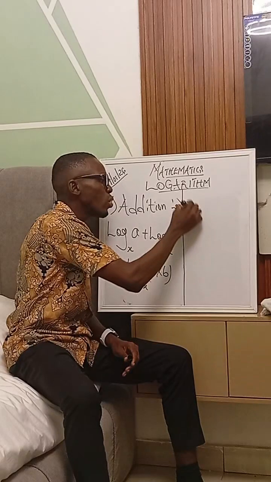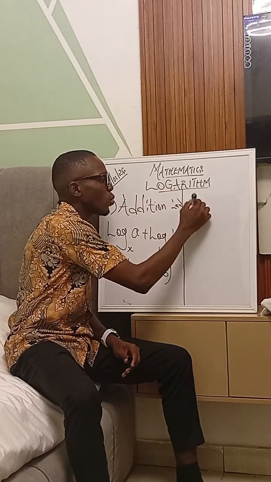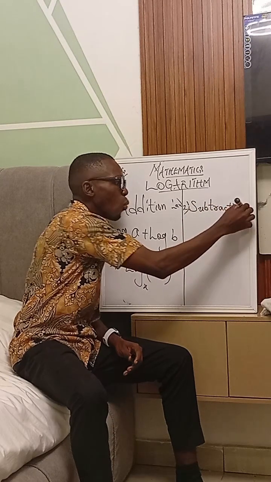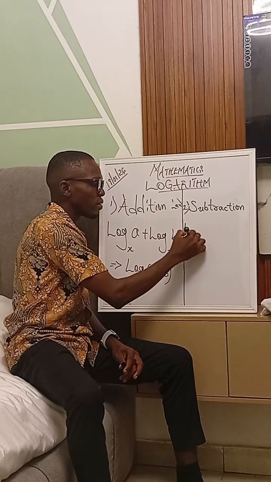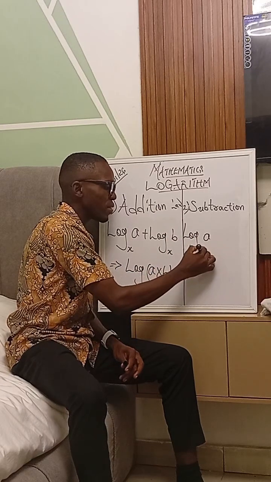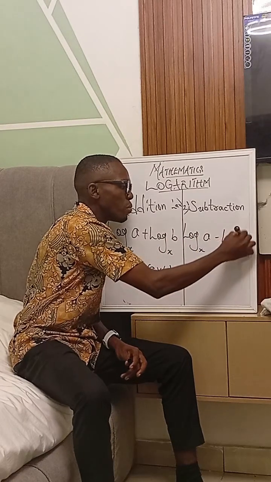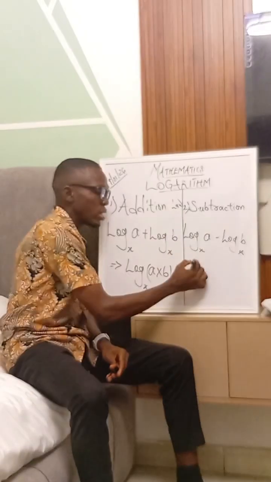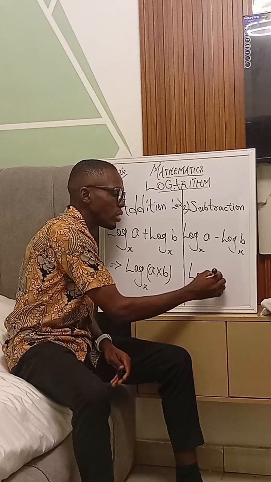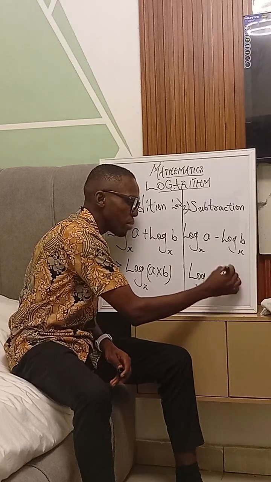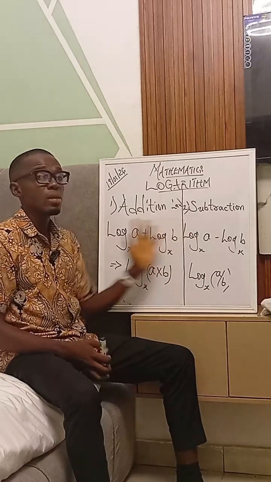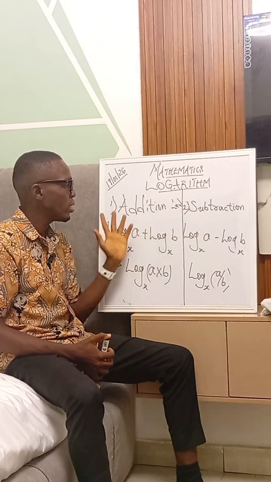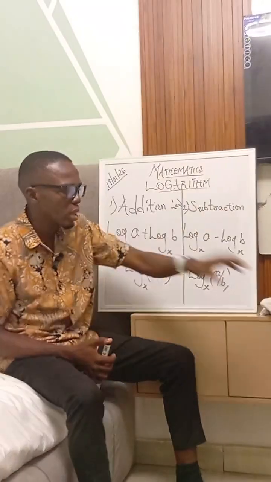Now the second law, which is just the opposite of this, is called the subtraction law. Now, in the subtraction law, the same thing of this nature. So I had log a base x minus log b base x. Simple. If in the addition case I multiply, therefore here I will divide a over b. These are the fundamental laws on logarithm, right? The addition and the subtraction. Let's look at other laws.